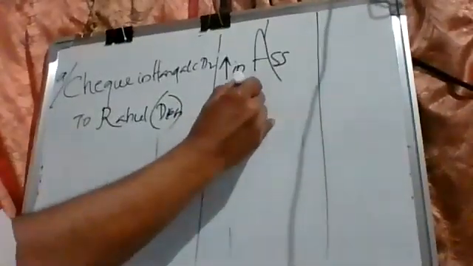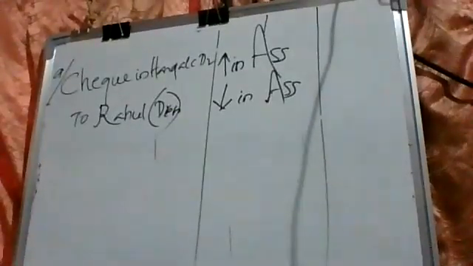It is an asset. Here, decrease in asset. One asset is increasing, another asset is decreasing.